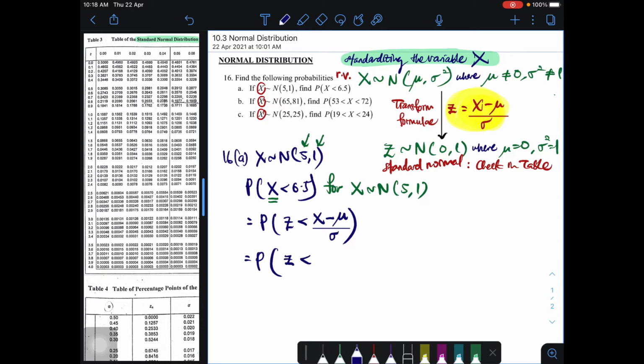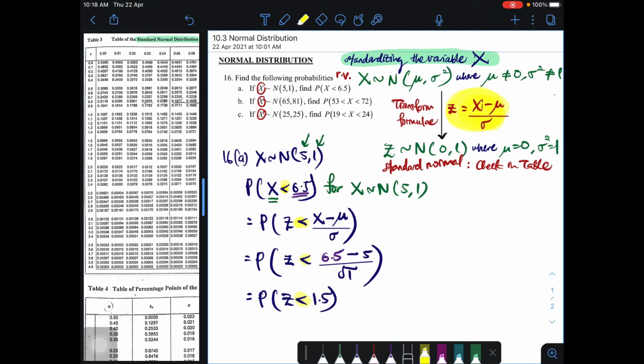So you write out the formula first, then you make it z less than, just follow the sign because this is less than. And then your x here, you change into 6.5. That's your answer for x, the random variable. Subtract mu. Your mu is 5, and then divided by sigma. Sigma is the square root of 1, and close the bracket. Therefore, your answer is the probability of z less than 1.5. It is still less than, you just have to follow it.